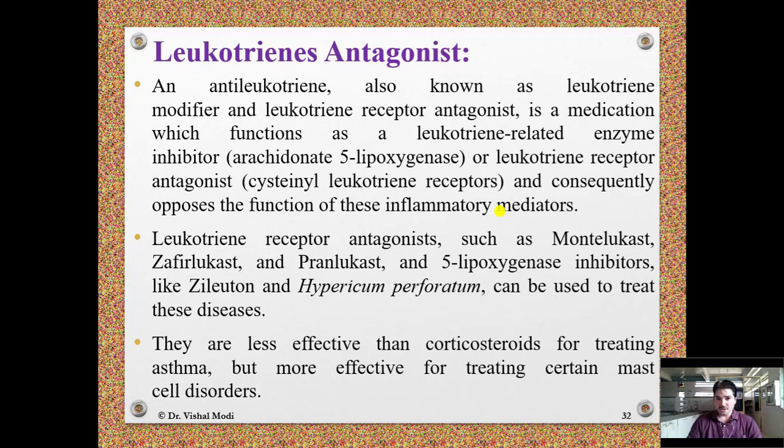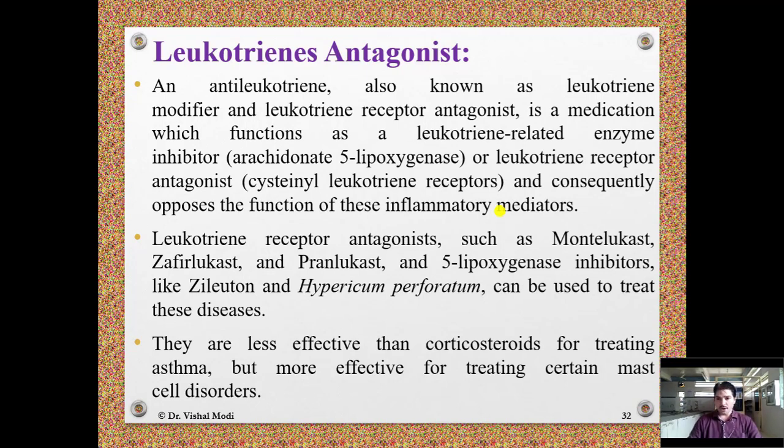The enzyme is arachidonate 5-lipoxygenase, or a leukotriene receptor antagonist, and the receptor is the cysteinyl leukotriene receptor, and consequently they oppose the function of these inflammatory mediators. Leukotriene receptor antagonists such as montelukast, zafirlukast, pranlukast and 5-lipoxygenase inhibitors like zileuton and Hypericum perforatum can be used to treat this disease.